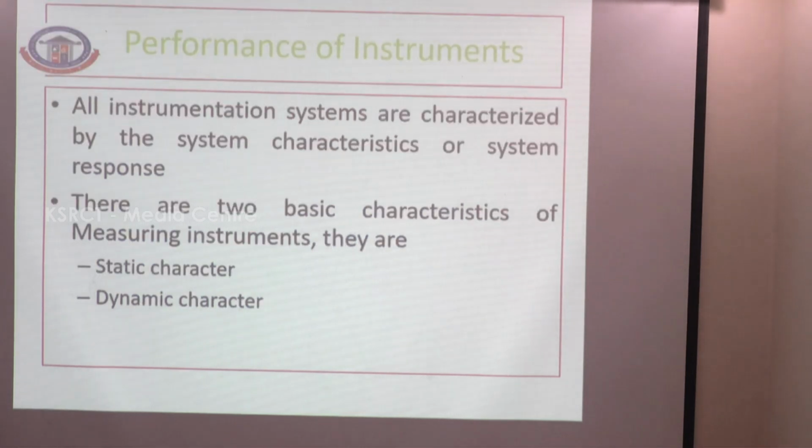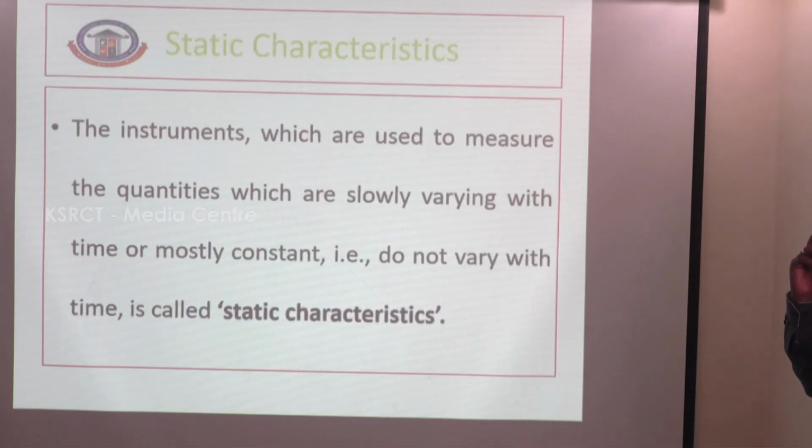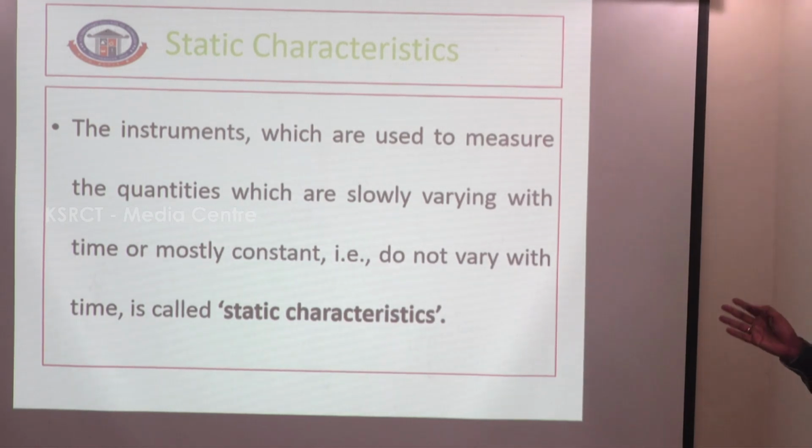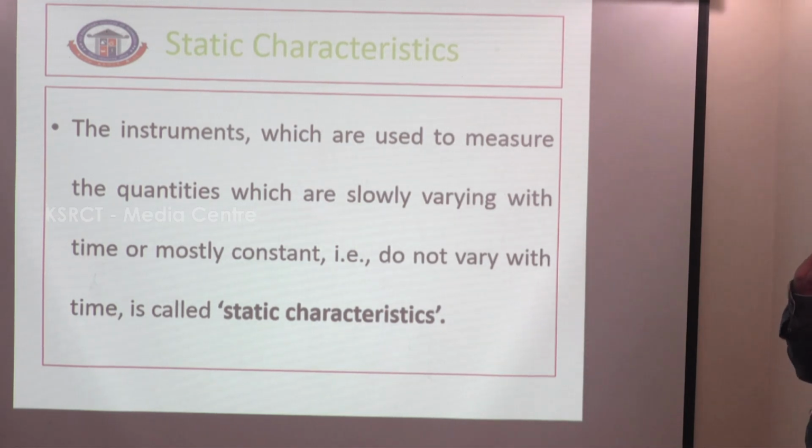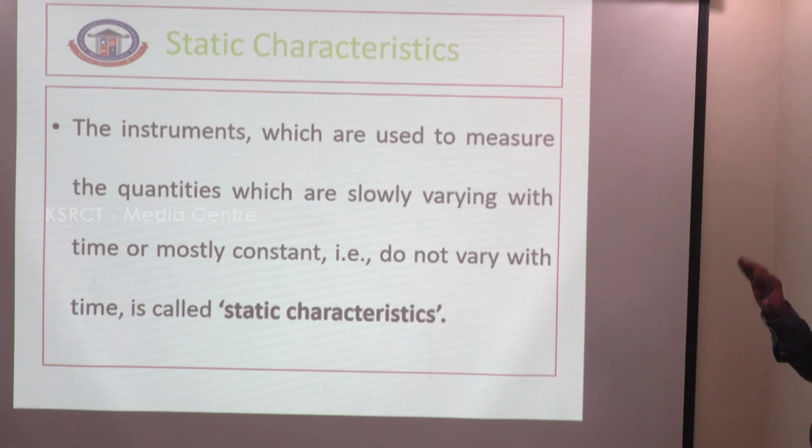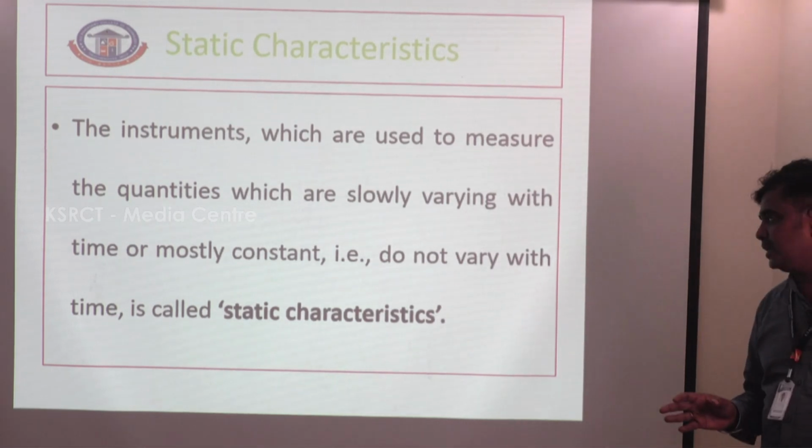All instrument systems are characterized by system response. There are two basic characteristics of an instrument: static characteristics and dynamic characteristics. What are the static characteristics of an instrument? Instruments used to measure quantities that vary slowly with time or are mostly constant, that do not vary with time, have static characteristics. There is no change with time, mostly a constant value. That is called static characteristics of an instrument.